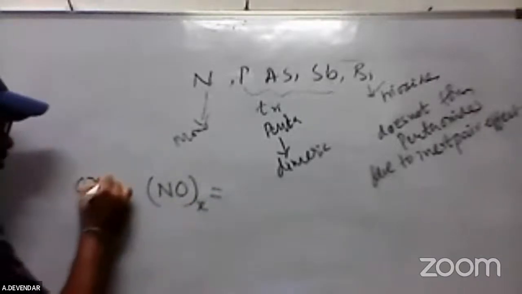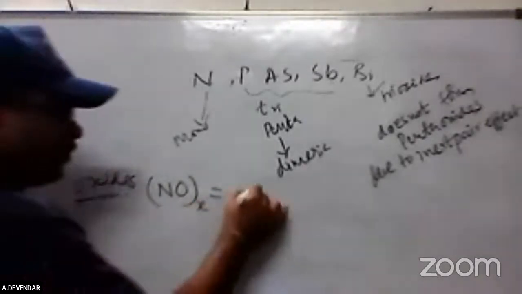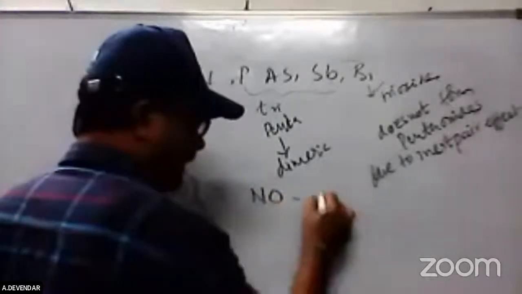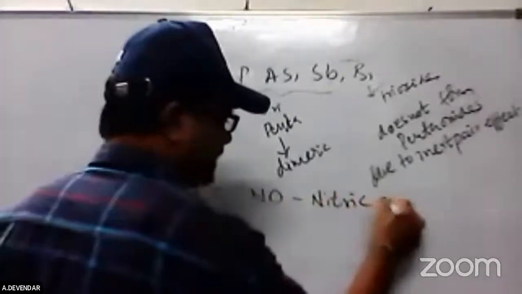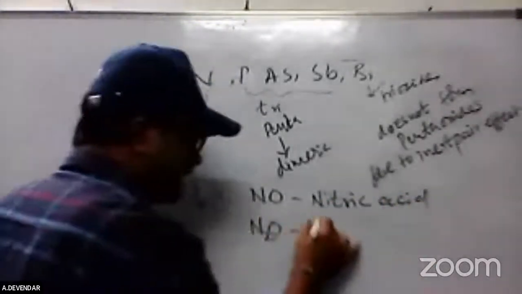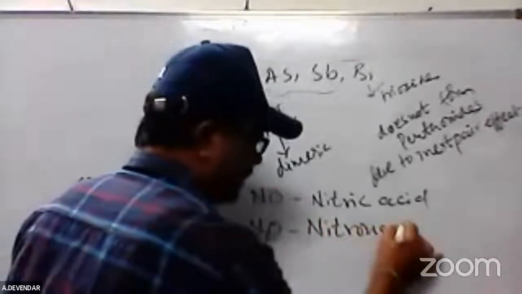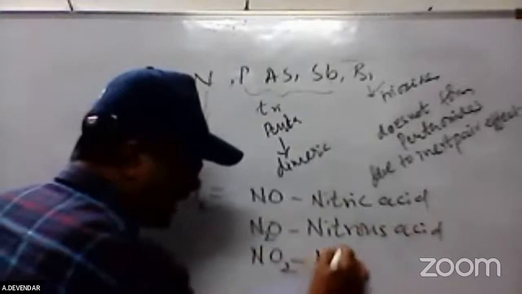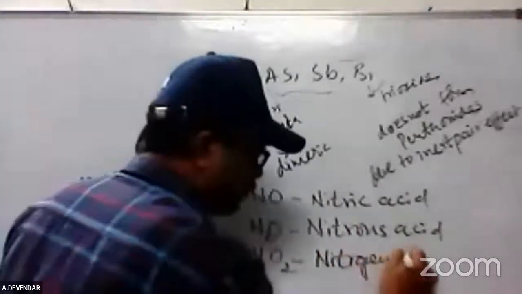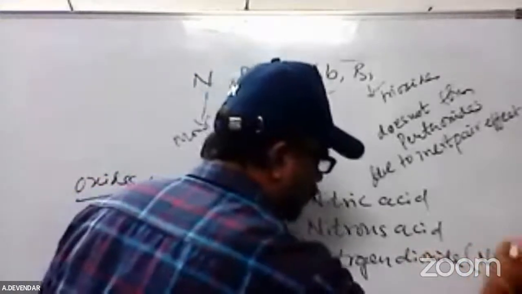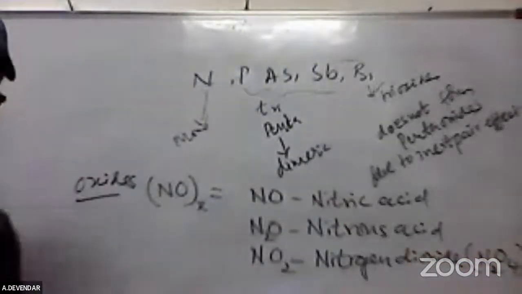Writing the names: nitric oxide, N2O, nitrous oxide, and NO2, nitrogen dioxide. It can also be represented as N2O4.